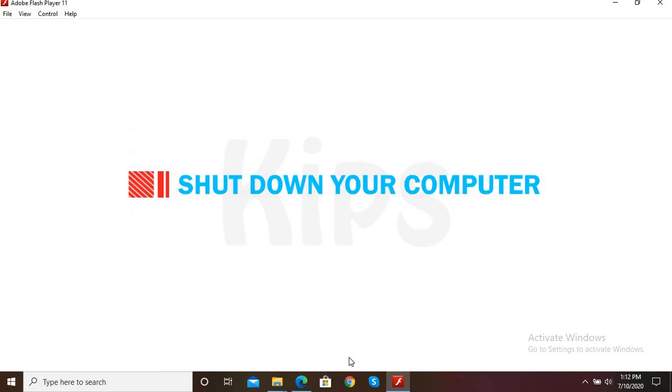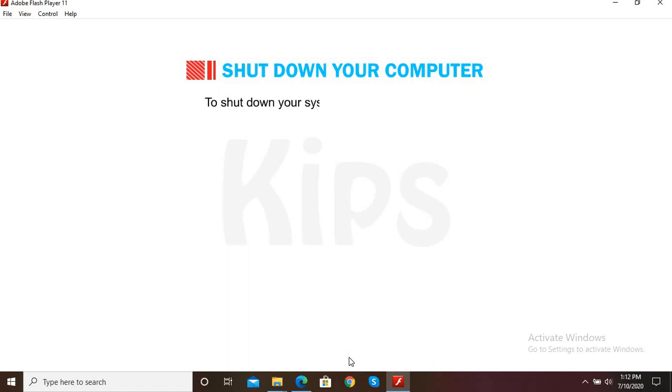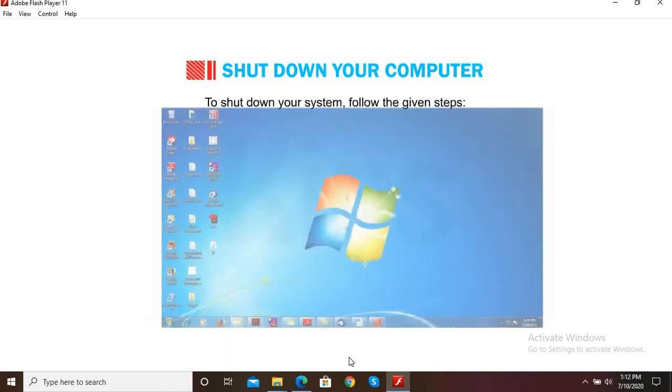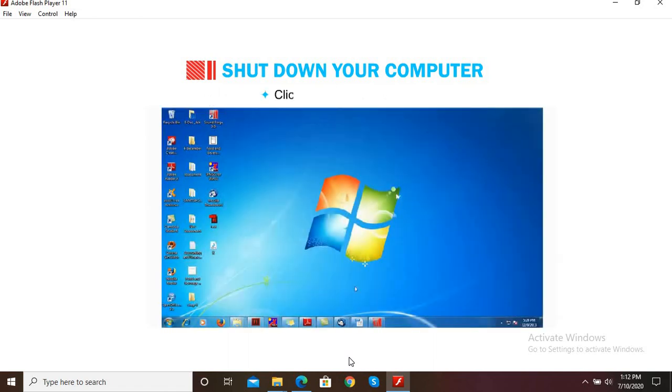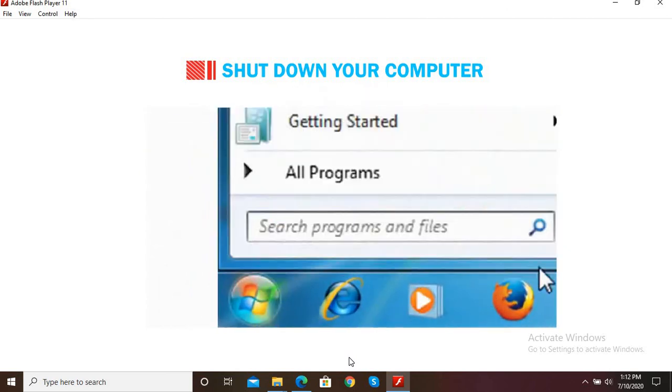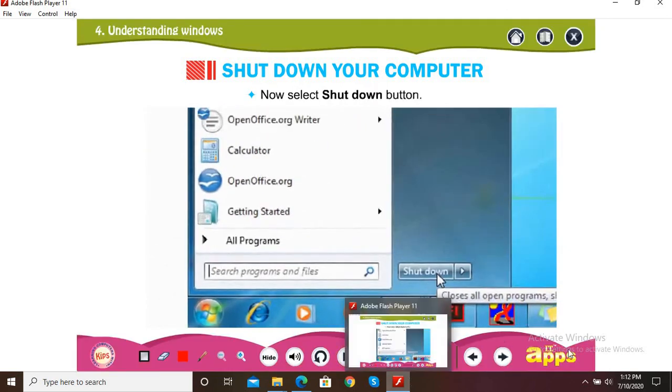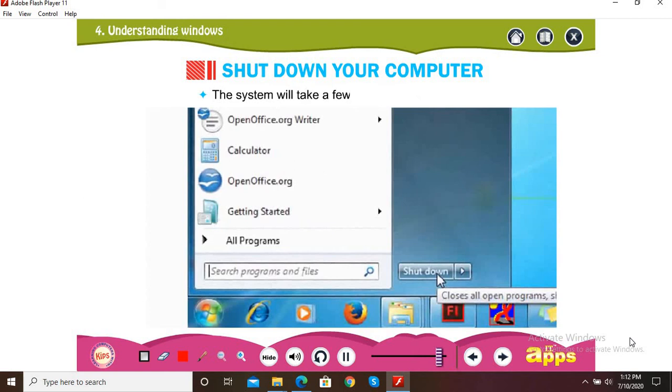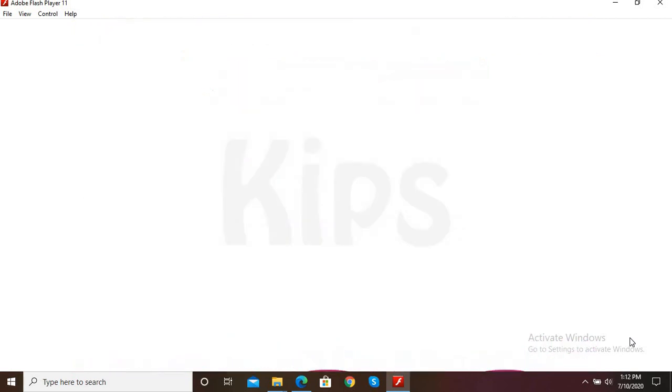Alright, now let me tell you how to shut down your computer. To shut down your system, follow the given step. Click on the Start button. Now select Shut Down button. The system will take a few seconds to shut down.